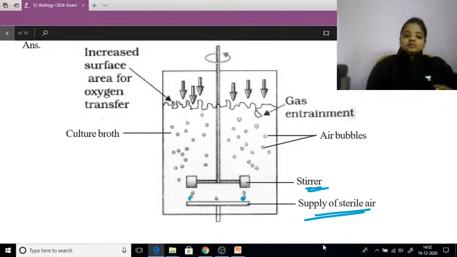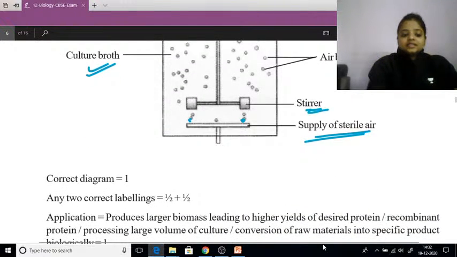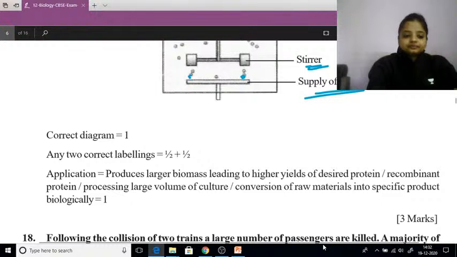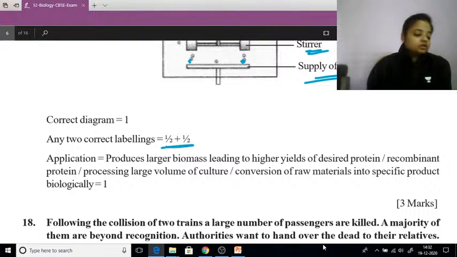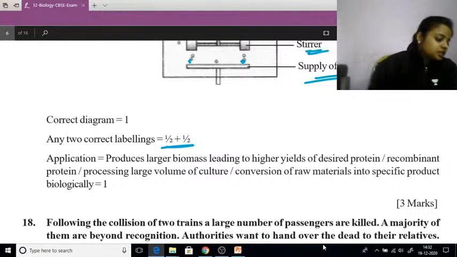Air bubbles will be there, culture growth will happen, and we have to write the application. A correct diagram gets 1 mark. If you do any two correct labelings, you will get half a mark.